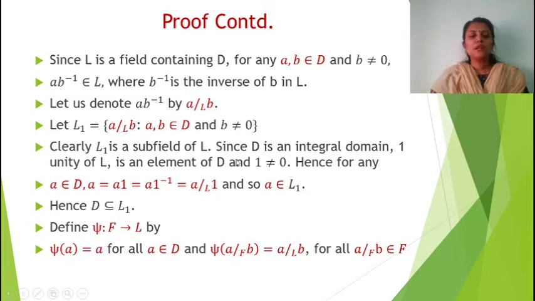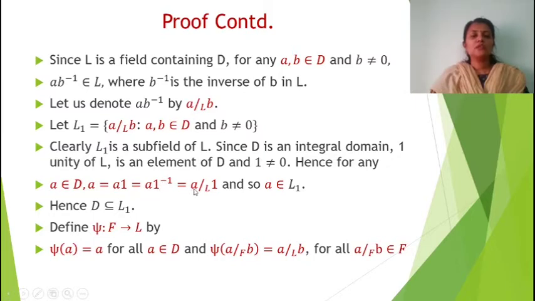We know that D is an integral domain. An integral domain is a commutative ring with unity. So the unity element 1 is an element of D, and of course that 1 is not equal to 0. It is different from the 0 element. Hence for any a element of D, a is equal to a into 1, which is equal to a into 1 inverse.